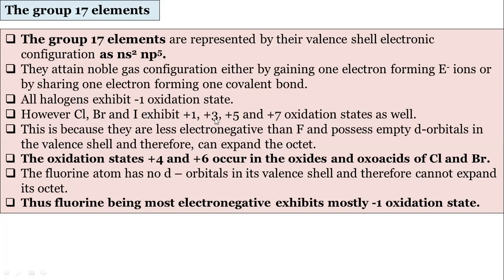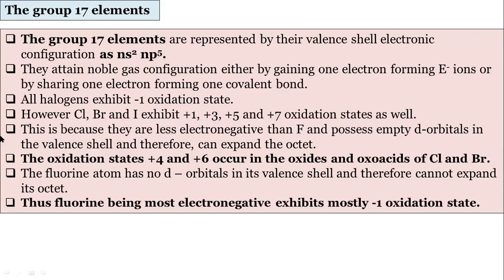Chlorine always shows -1, but chlorine, bromine, and iodine, in addition to -1, can show +1, +3, +5, +7 oxidation states. And this is due to the presence of d orbitals, remember. Because in chlorine, bromine, and iodine, a d orbital is there. In fluorine, a d orbital is not there. So an expanded octet is not possible there.